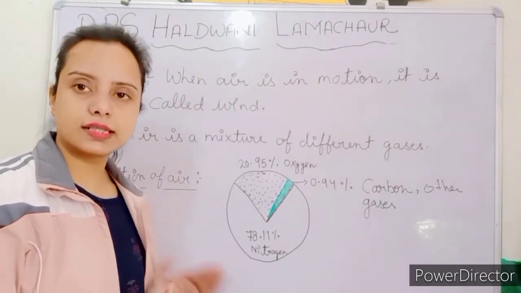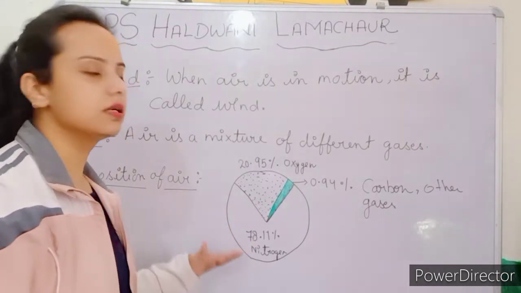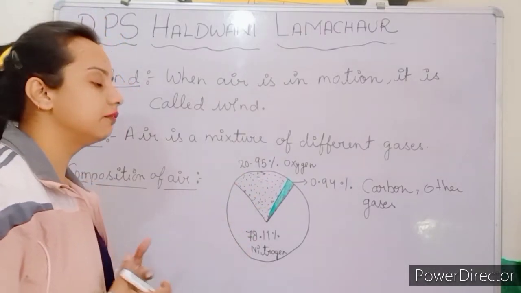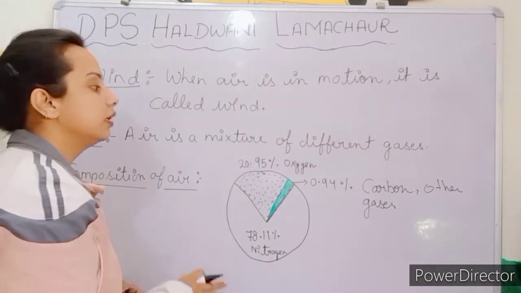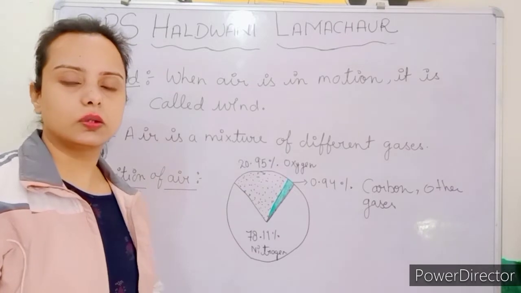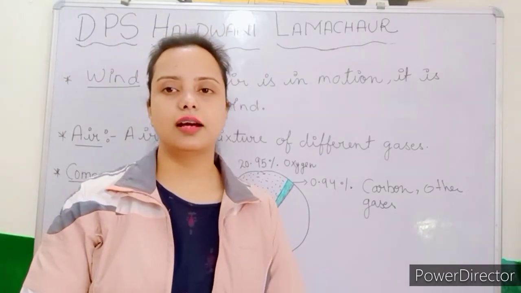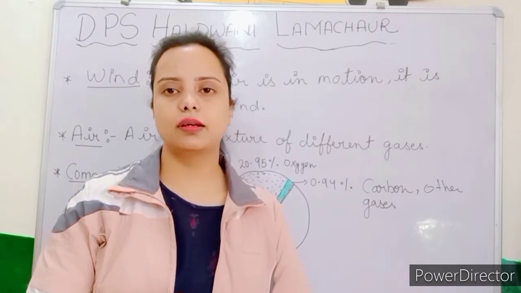20.95% of oxygen is present and 78.11% nitrogen is present. And the oxygen that we require for survival is only 20.95% of the air. I hope you understood this. Now let's move to our next topic.